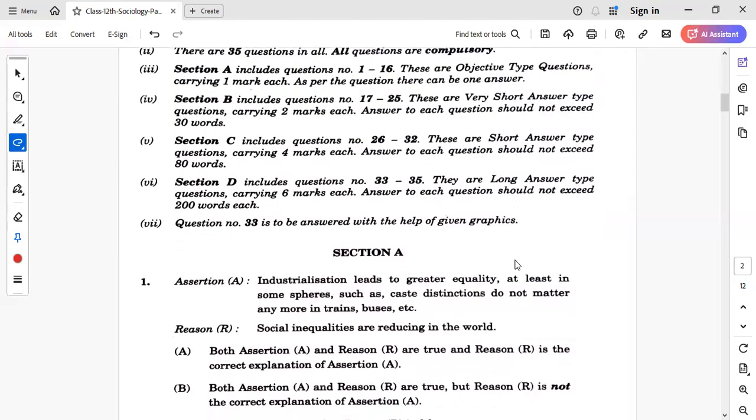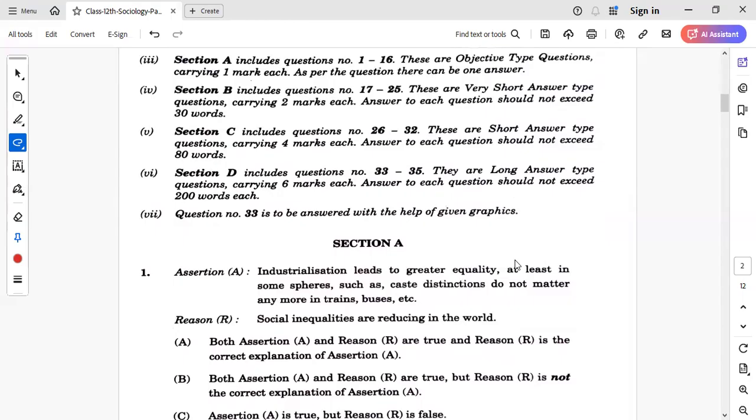And this year, I have seen the level of the paper is quite tough as compared to 2024. This year's paper is a little difficult. Why? Because it is more application based, and you have to spend some time on the MCQs before simplifying them. So I'll try to give you the answer key of the MCQs as well.